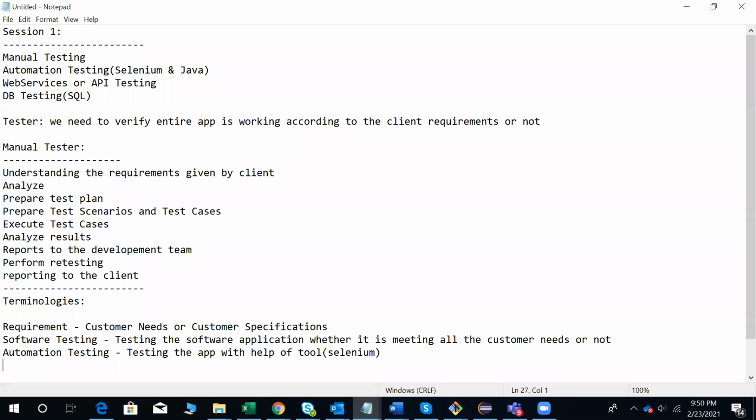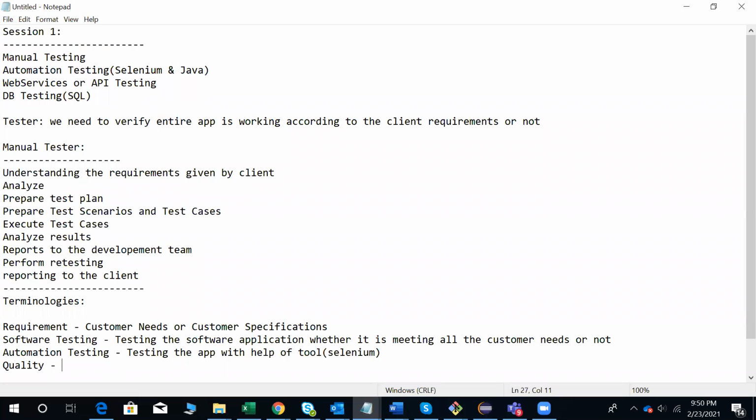Next, how can we define quality? Quality is a bug-free application that we need to deliver to the client. We need to deliver a bug-free, defect-free application to the client, then we can say that application is having quality.